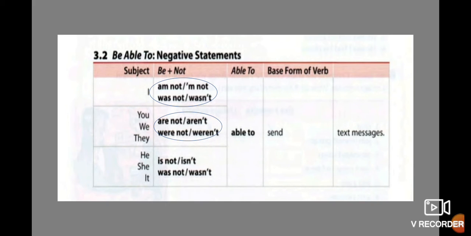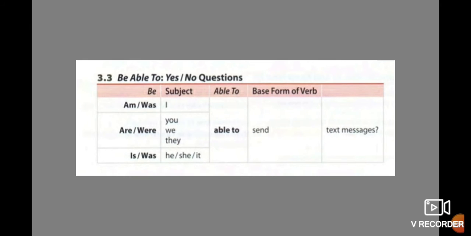And if it is in past, were not or weren't. With the pronouns he, she, and it, you use is not or isn't, or maybe was not and wasn't. Okay, this one depends. Let's continue. Be able to in yes/no questions. Okay, we apply this one in yes/no questions.